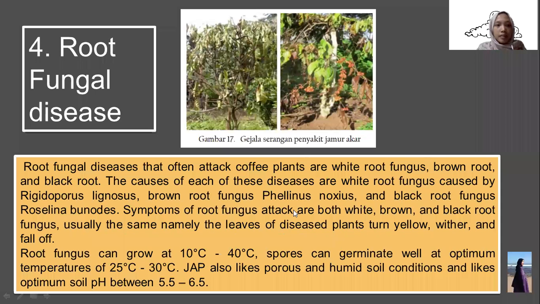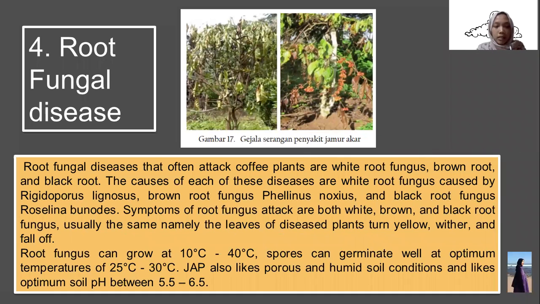Next is root fungal disease. Root fungal diseases that often affect coffee plants are white root fungus, brown root, and black root. Symptoms of root fungus attack are the same for white, brown, and black: the leaves of the diseased plant turn yellow, wither, and fall off.